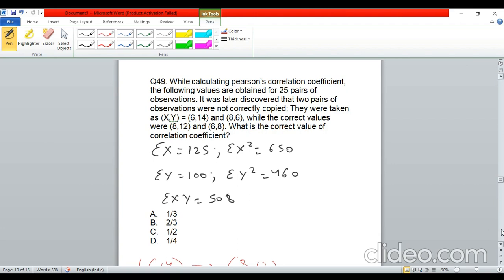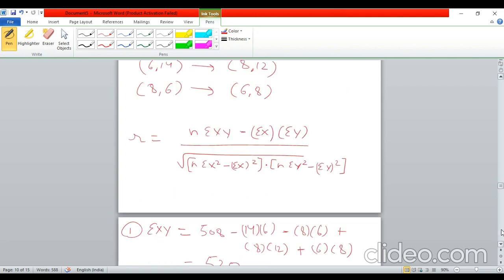Now, before proceeding, firstly, of course, you need to know the formula of Pearson's correlation coefficient, because if you don't know the formula, then it is done and dusted there itself. I mean, you just cannot proceed then. So this is the formula, guys. You may already know it. So n summation xy minus summation x summation y, and then in the denominator it is under root over n summation x square minus summation x whole square into n summation y square minus summation y whole square.